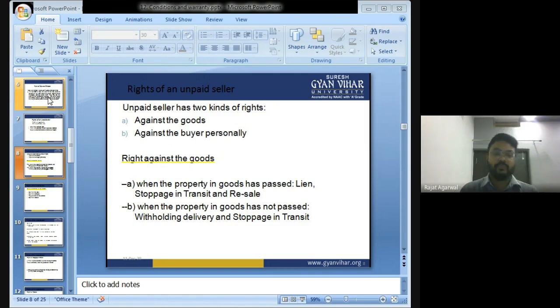Right against the goods, when the property in goods has not passed: withholding delivery and stoppage in transit. Again the same example. I went to purchase a bike. The shopkeeper told me that they will deliver the bike tomorrow along with the paper of ownership. I said okay, tonight I will transfer the amount in the bank account. Suppose I do not transfer the amount. Now in such a case, the showroom owner will not deliver the product at my house. He will stop the delivery and he can resell the product to some other person.